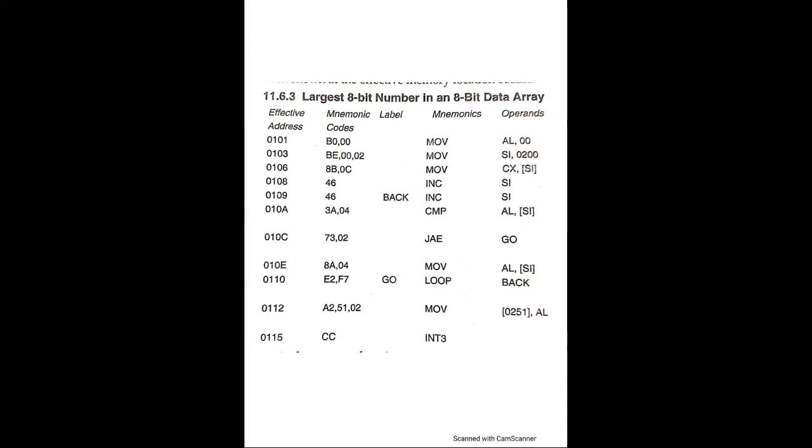0. Next address is 0112, mnemonic code A2, 51 and 02, mnemonic move square bracket 0251, AL, store the largest number in memory. And the last location 0115, we have code CC, which is INT3, interrupt program.